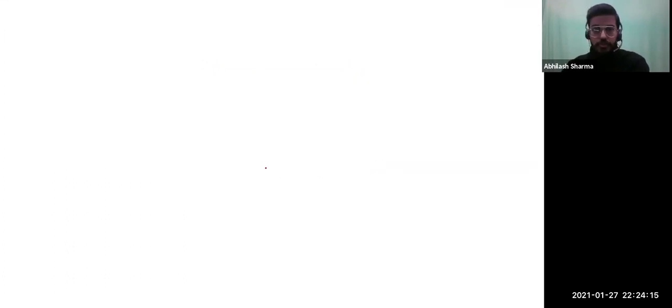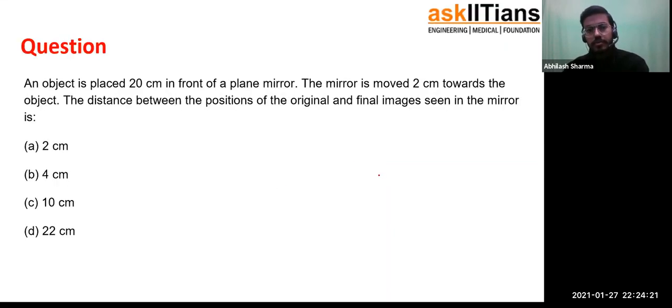All right, so now it's time that we move ahead with some questions. Here comes the first question for you all. You can have a read. They say an object is 20 centimeter in front of a plane mirror. The mirror is moved 2 centimeter towards the object. Then what should be the distance between the positions of the original and the final images?